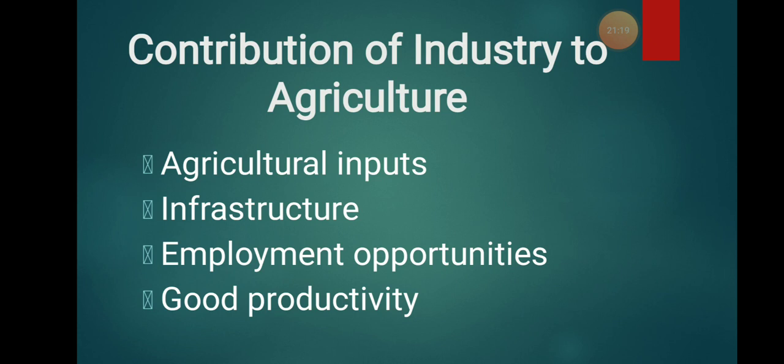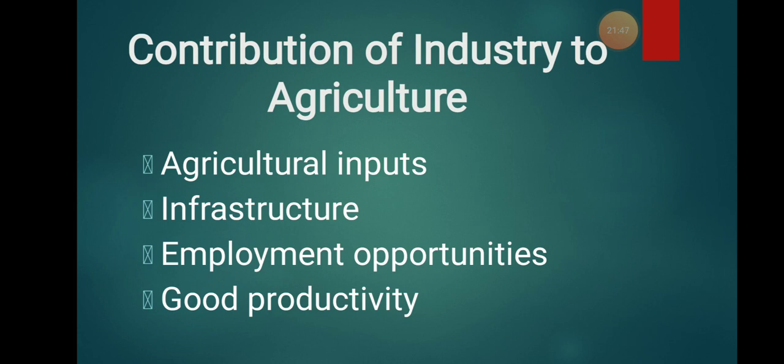When there is development, there will be technology, and you need to produce something, which is possible only by the industry. First, industry will produce equipment, and later it will be sent to the agricultural sector, where production will increase. At the same time, productivity will increase, and the income of that particular farmer will also increase. By this, industry will help agriculture.